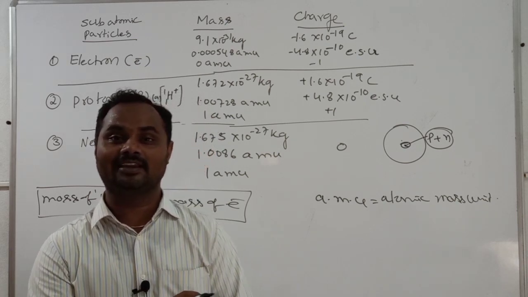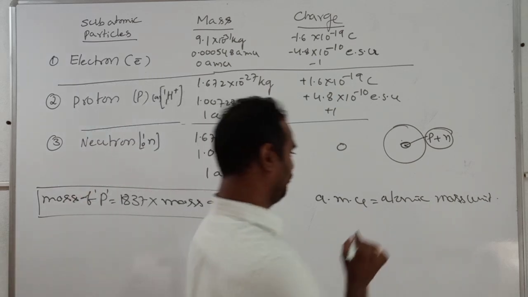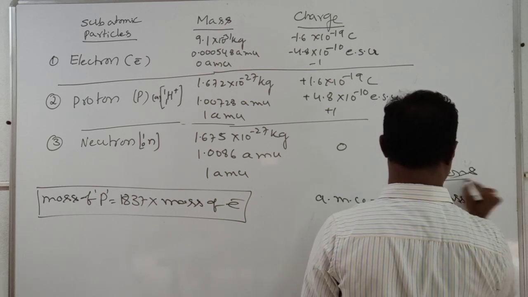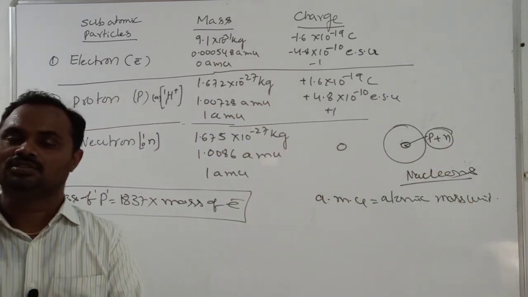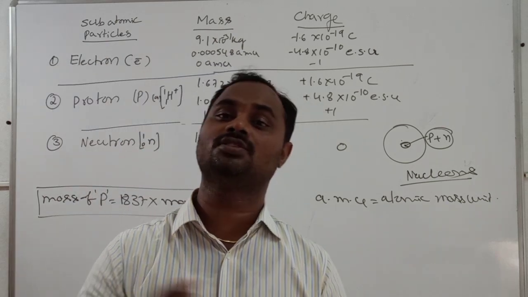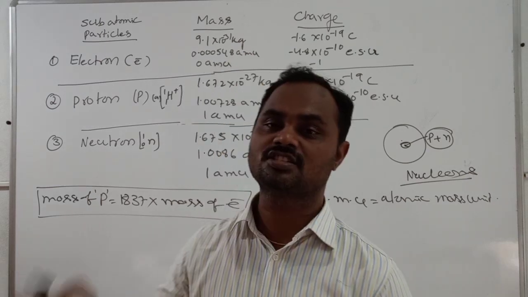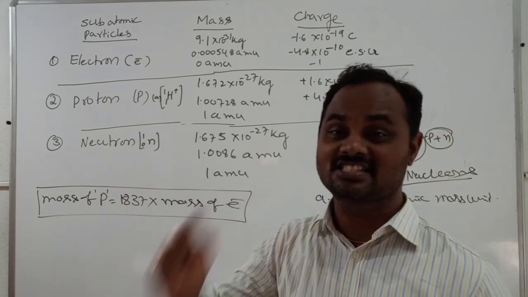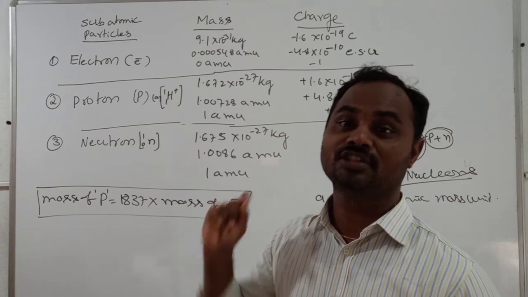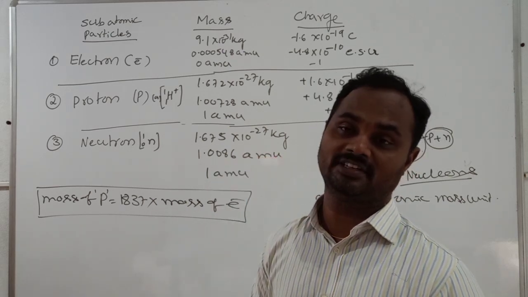This nucleus contains protons and neutrons. The sum of protons plus neutrons we can also call nucleons, or the sum of protons plus neutrons is also called the mass number. We discussed all that in the definition. The heaviest particle is the neutron, the lightest particle is the electron. The positively charged particle is the proton, the negatively charged particle is the electron.